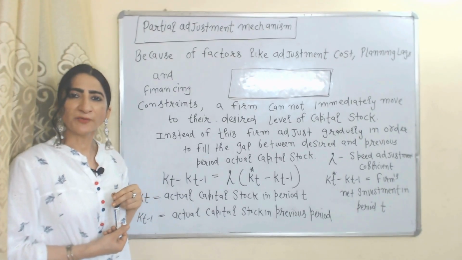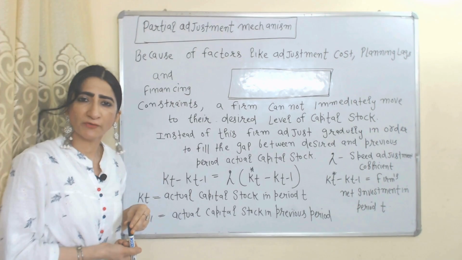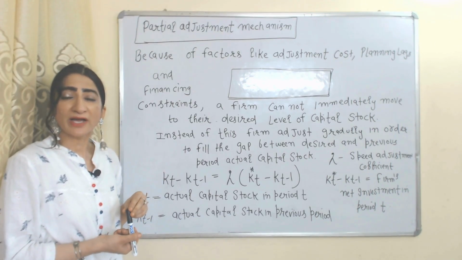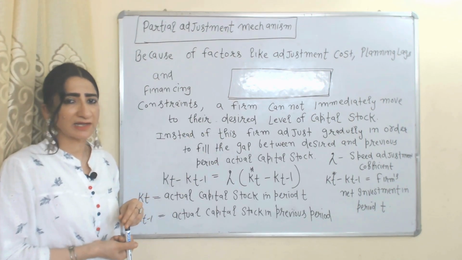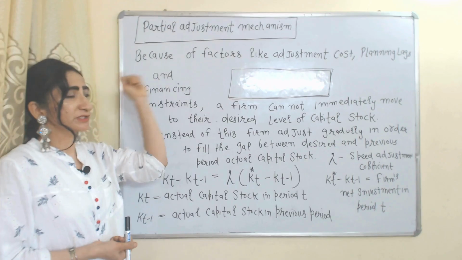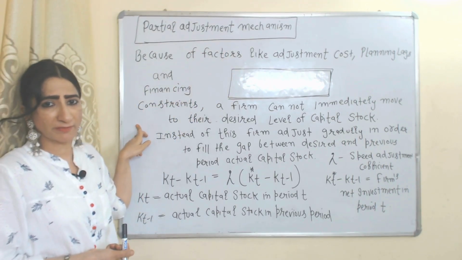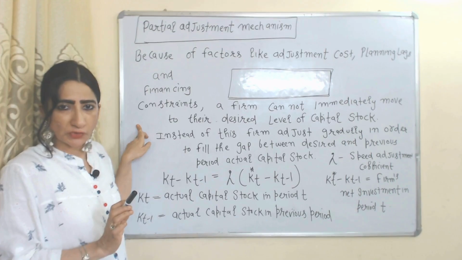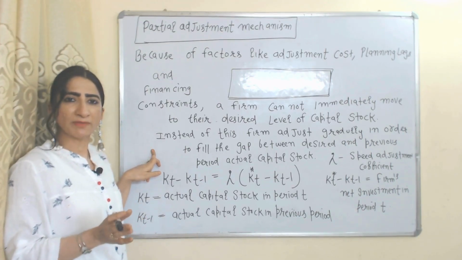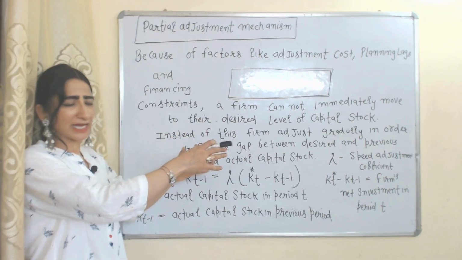But why can a firm not immediately move towards its desired level of capital stock? Because of adjustment cost, planning lag and financial constraint, the firm is not able to immediately move towards its desired level of stock. Instead, the firm adjusts gradually and tries to fill the gap between the desired and the previous period's actual capital stock.